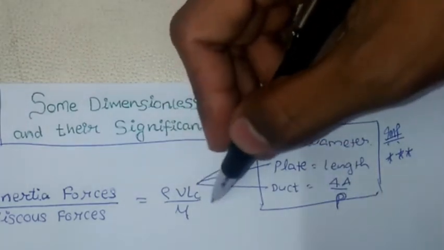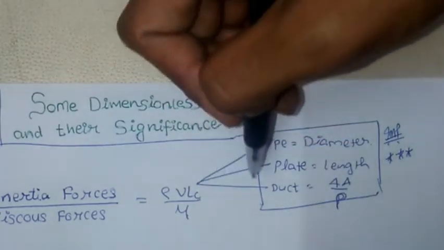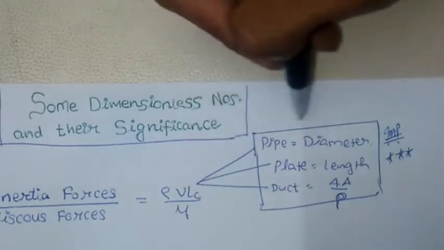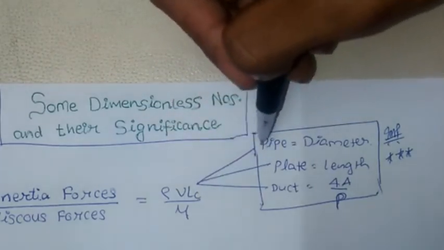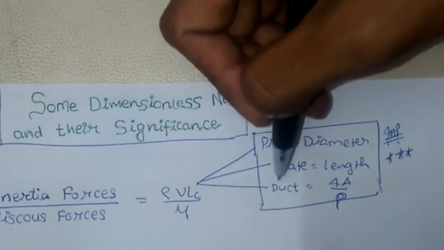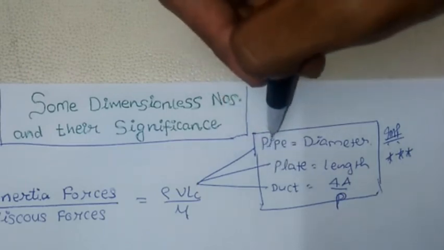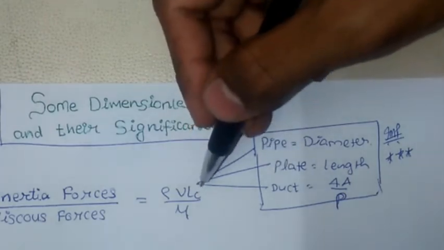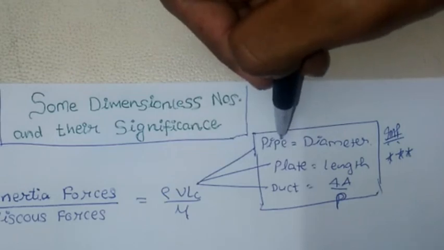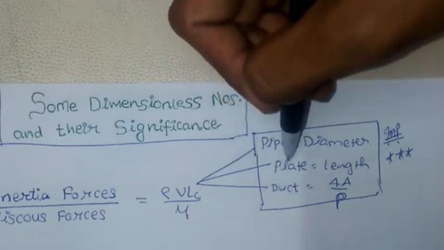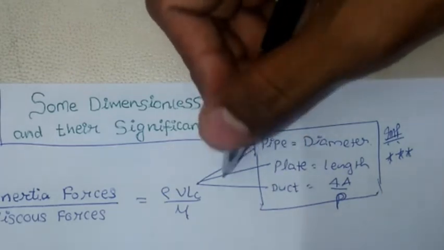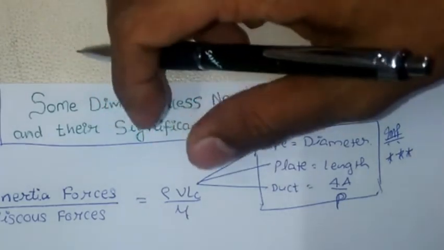This Lc parameter is very important. It changes with the pipe or plate or duct. It depends on whether the fluid is flowing in a pipe, in a duct, or between two plates. Okay, so now let us discuss the significance of this number.